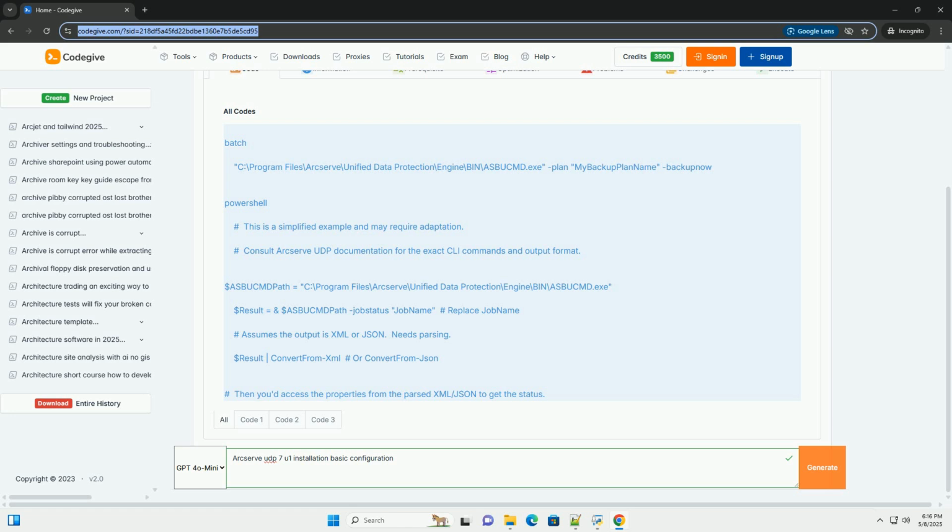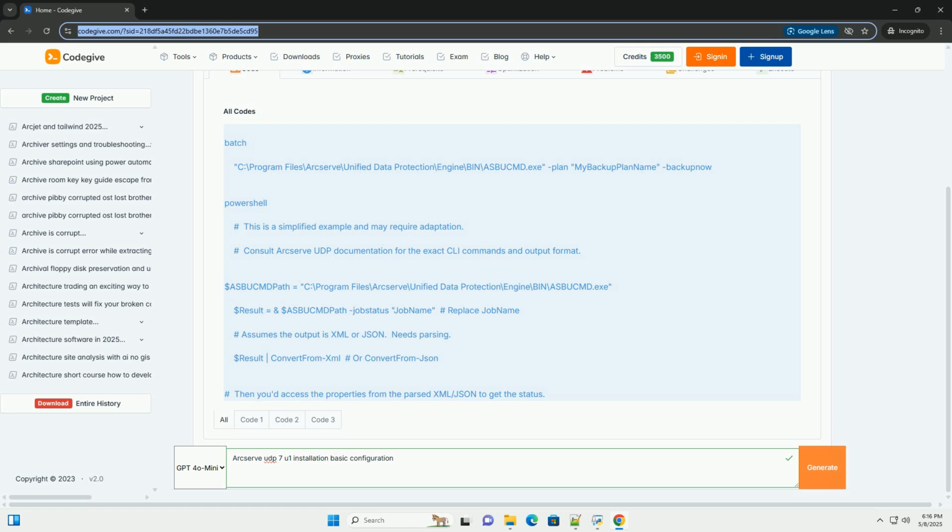6. Running the backup plan. Once the plan is saved, you can run it manually by right-clicking on the plan and selecting Run Now. The first backup will typically be a full backup, which will take longer than subsequent incremental backups.